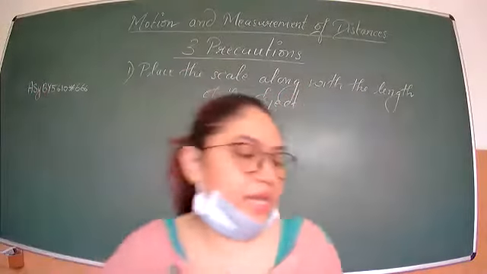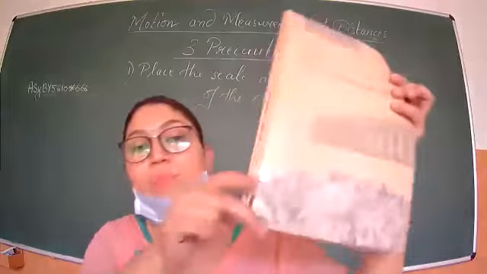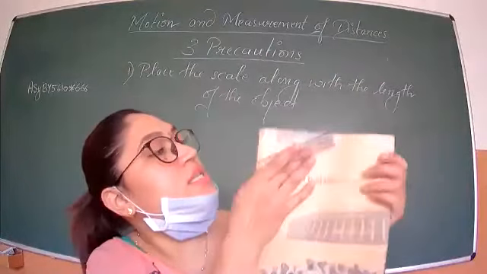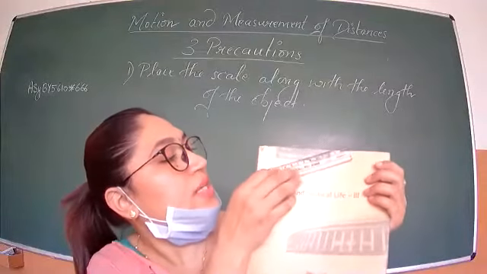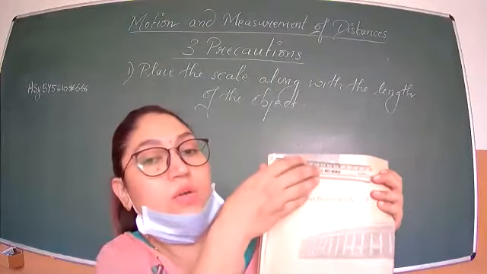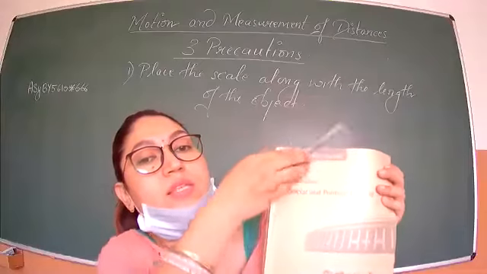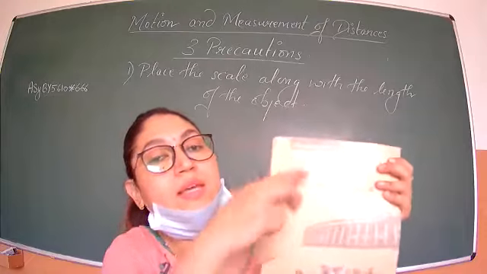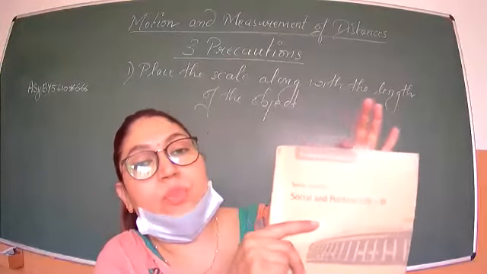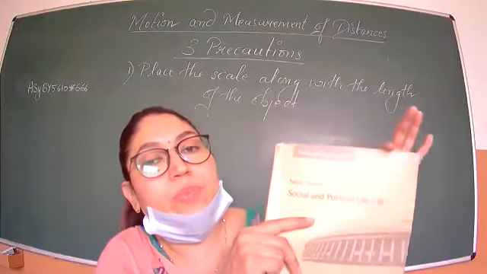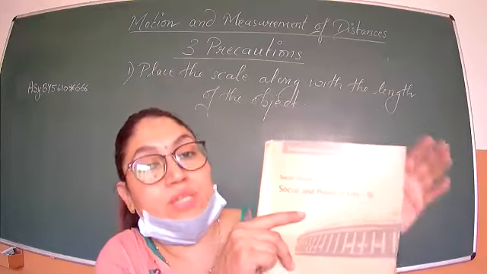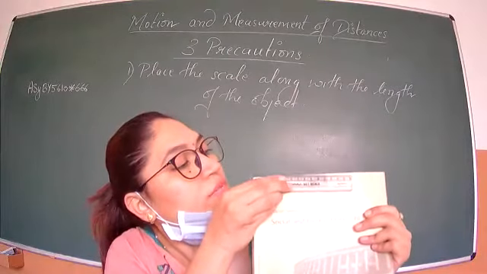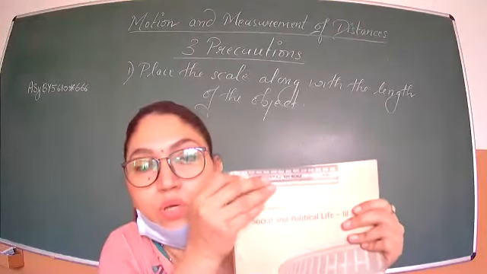Okay, the very first thing, now for example, if I want to measure the width of this book, I will just put the scale along the length. Okay, the scale should not be like this. The scale should not be like this. But see, I want to measure this width. So your scale should also be placed along with this width. Okay, so your scale should be placed along with the width of this book.